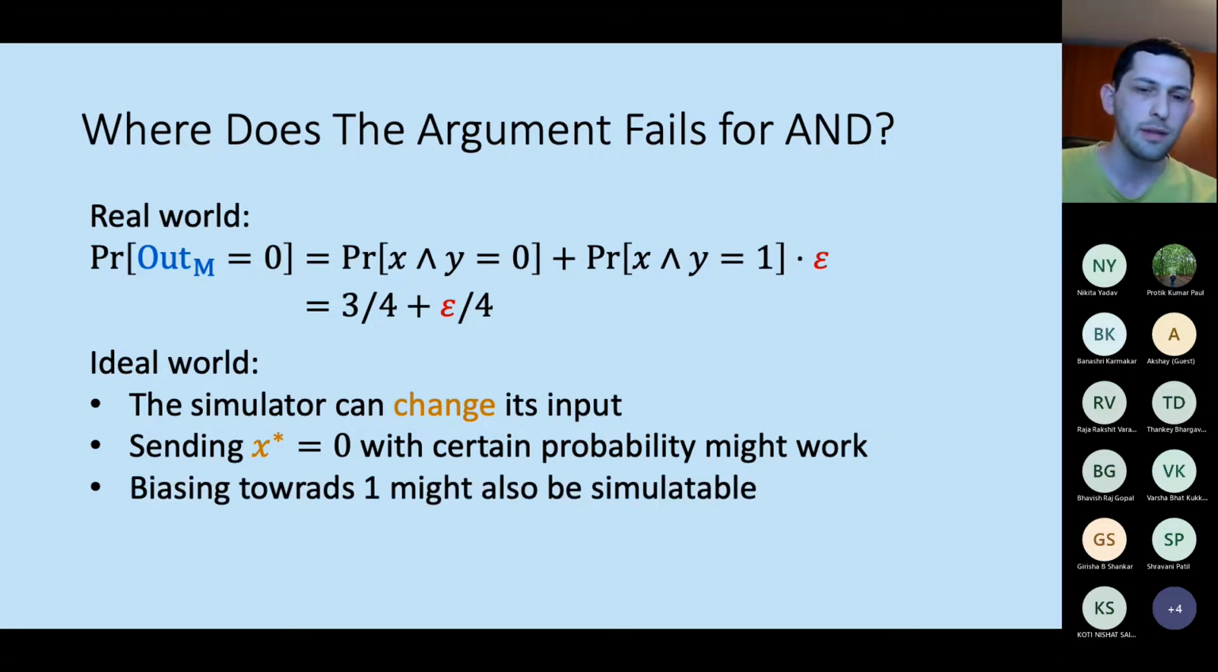And we can do the same analysis with an adversary that tries to bias towards 1, and we can also see that it might be simulatable, and so the argument fails.